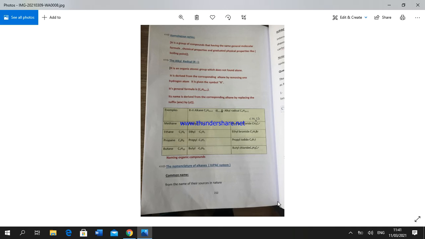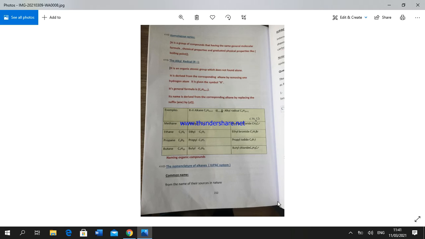The nomenclature of alkanes. Alkanes, like most organic compounds, have two names: a common name and a name according to the IUPAC system. What is the difference between them?